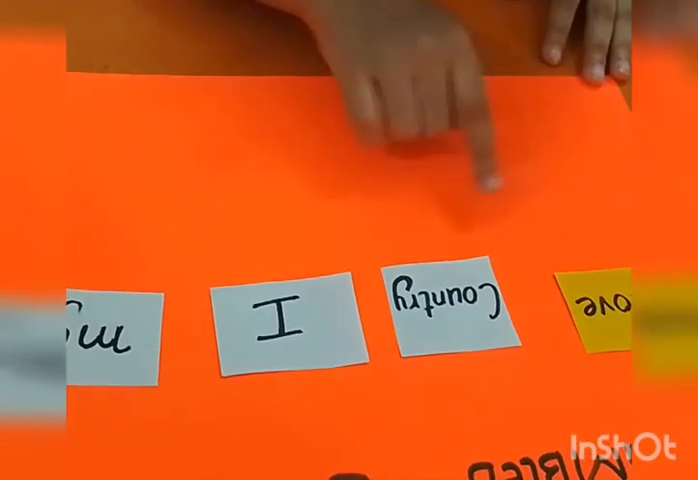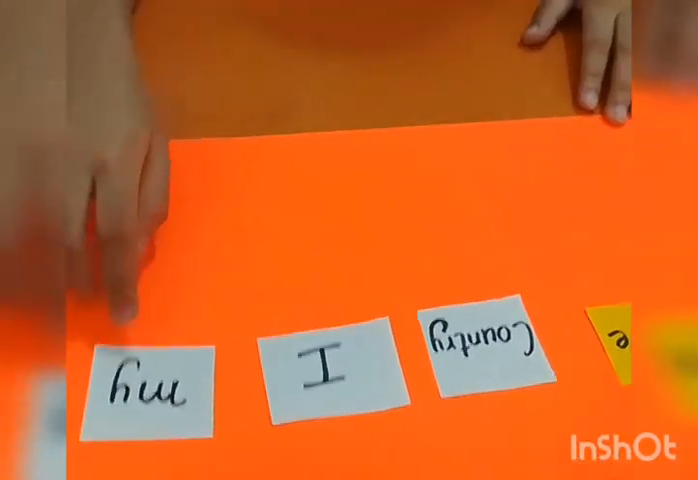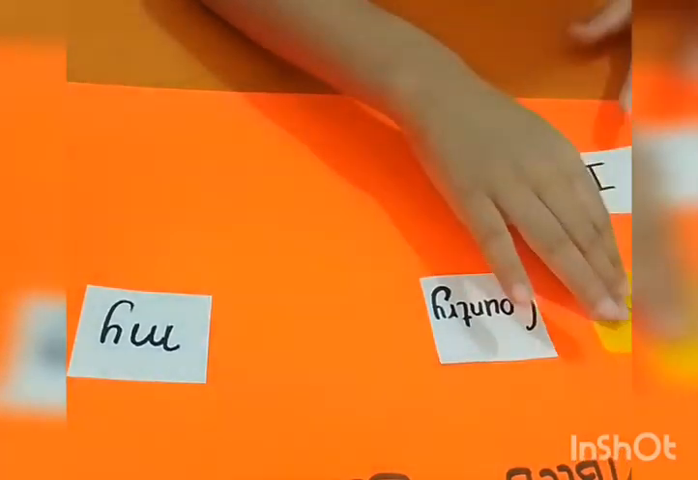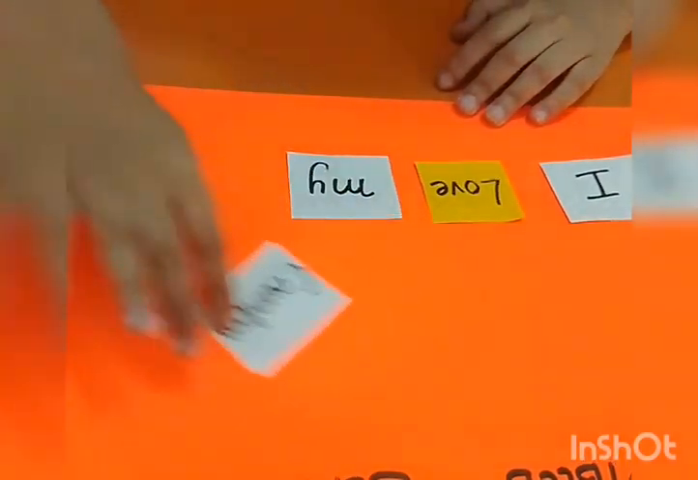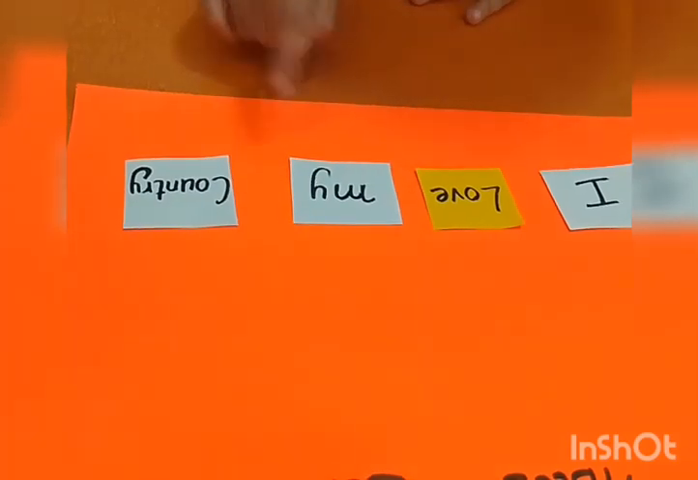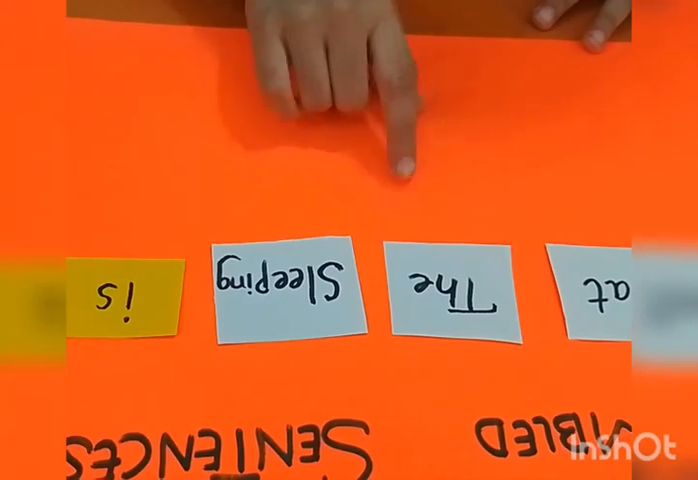Well done. Yes, Salwa, read it. Love country I mine. Now arrange in a sequence. Read it. I love my country. Well done. Okay, now Salwa, again read it.